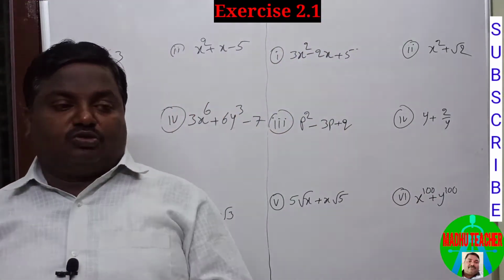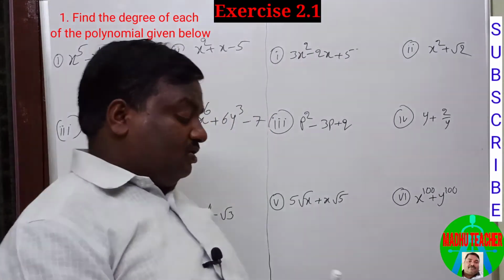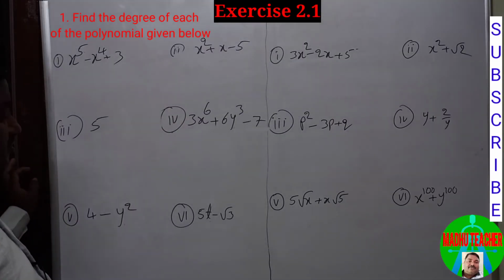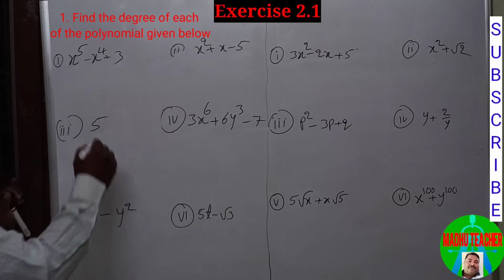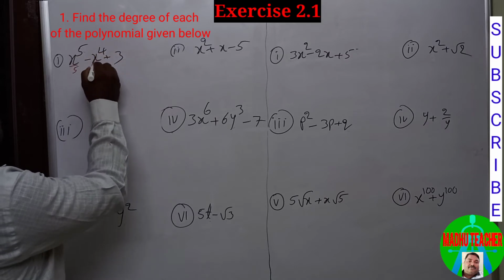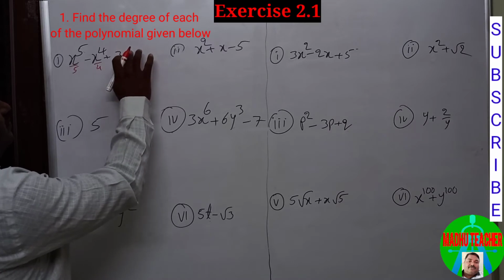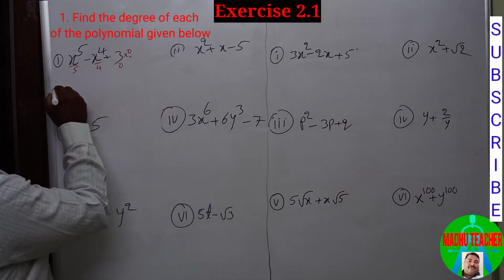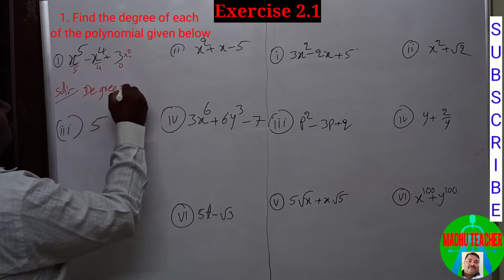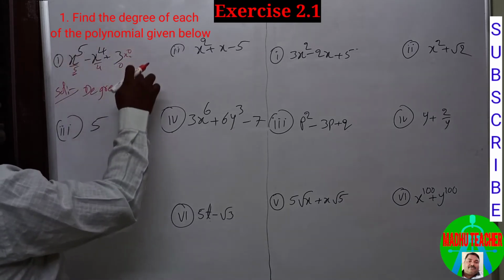Okay, now we are going to do the problems from exercise 2.1. Let us see. Find the degree of each of the polynomials given below. To write the degree of a polynomial, first you have to write the degree of each and every term. So it is 5, it is 4 and constant, so its degree is 0. Therefore, degree of polynomial equal to 5. Among these three, 5 is the highest.